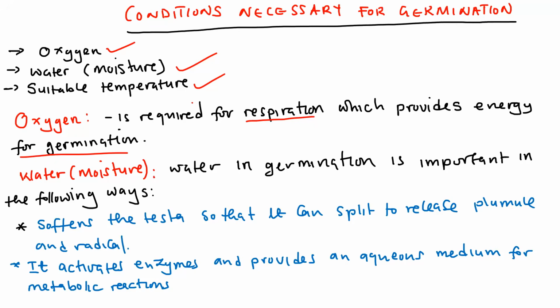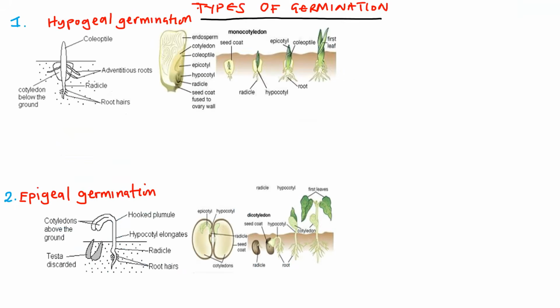Then water, which is the moisture, is important in the following ways. One, it softens the tester so that it can split and release the plumule and the radicle. As you know, the plumule develops into the shoot, the radicle develops into the what? The root. It also activates the enzyme and provides an aqueous medium for metabolic reactions. So that is another function of water. So water is important in germination for the reasons given.